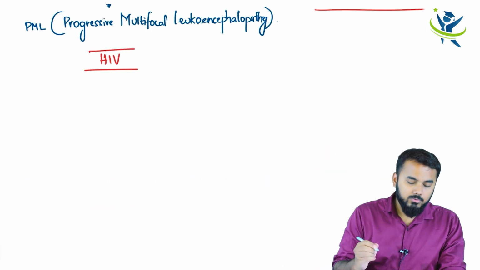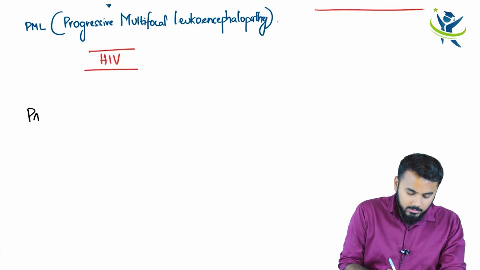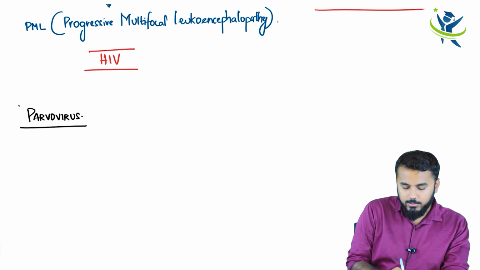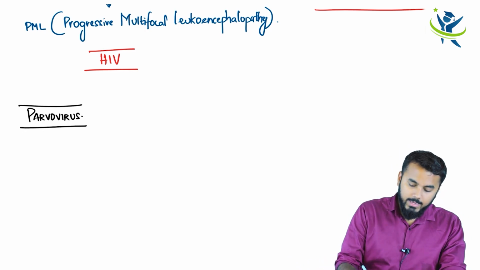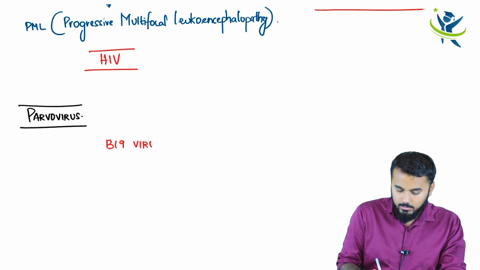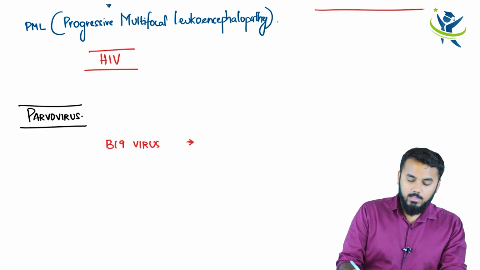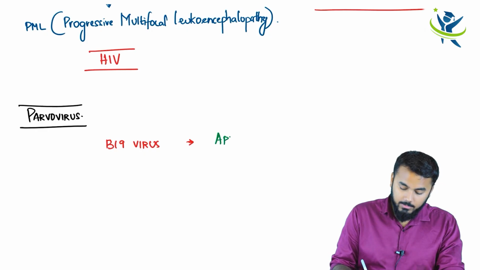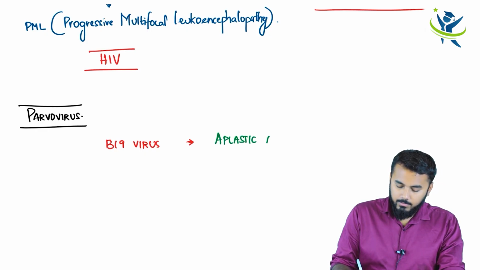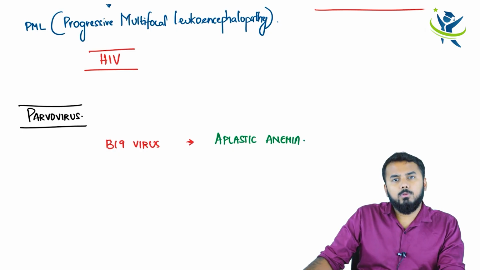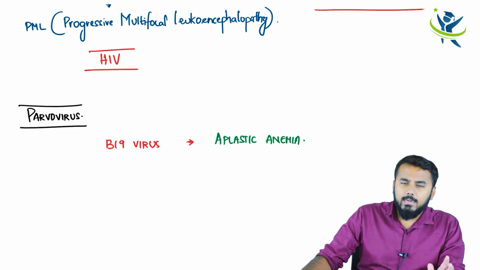Another important virus which we will be discussing is parvovirus. Now, what is the important thing you can tell about parvovirus? One of the examples of parvovirus is B19 virus. B19 virus causes aplastic anemia.